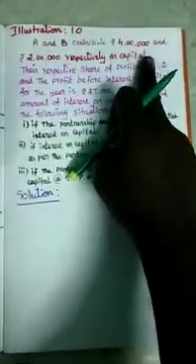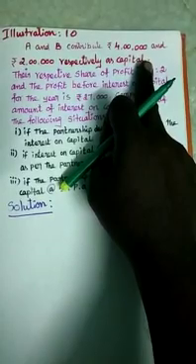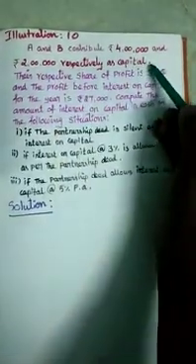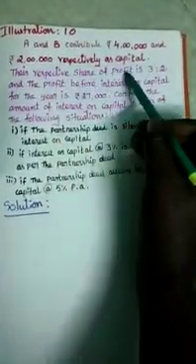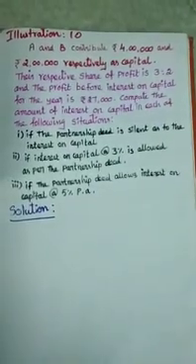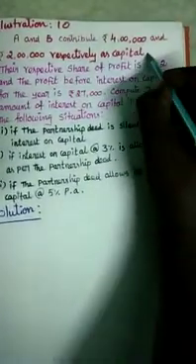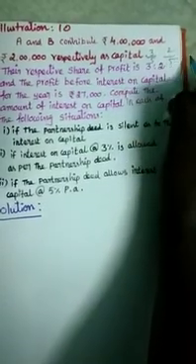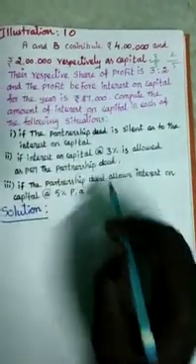A and B contribute rupees 4 lakhs and rupees 2 lakhs respectively as capital. In that case, A and B are the partners of a partnership firm. A introduced 4 lakhs and B introduced 2 lakhs as capital. Their profit sharing ratio is 3:2, so 3/5 for A partner and 2/5 for B partner.